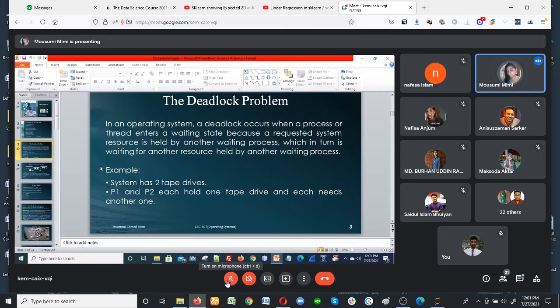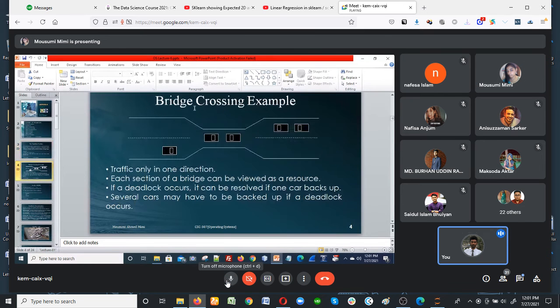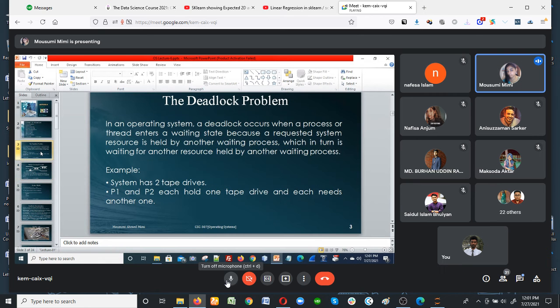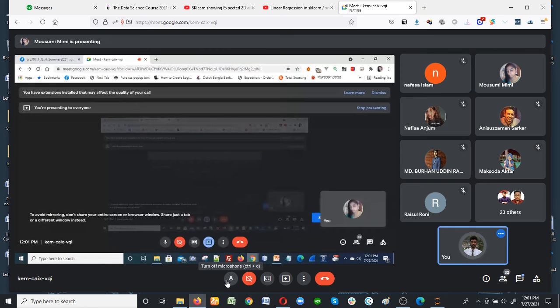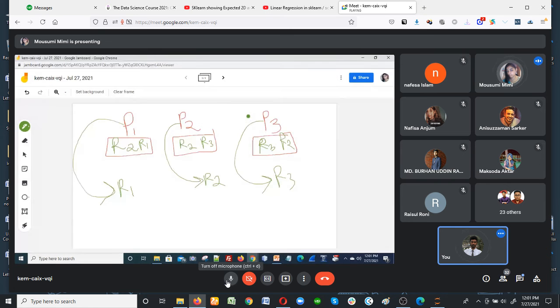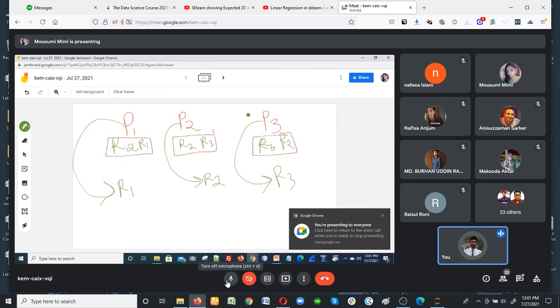So guys, in this slide, if you have any question, you can ask. Ma'am, is it constant that inside process one there will be resource 1 and 2? I don't get your question. Repeat it again. Could you show that image which you have drawn? Yes, like you have drawn there, inside process one it's showing resource 2 and 3. So is it constant that there will be only resource 2 and resource 1?